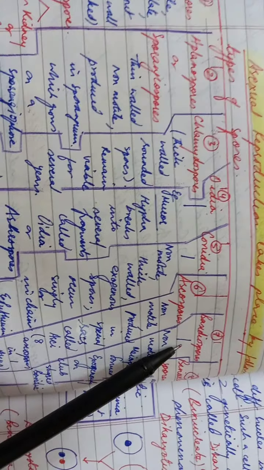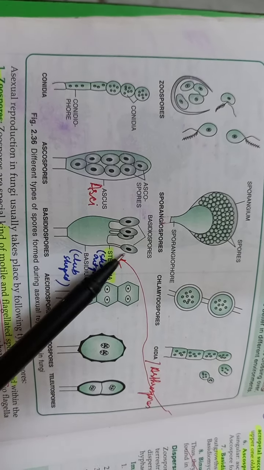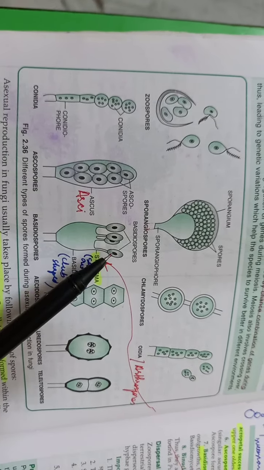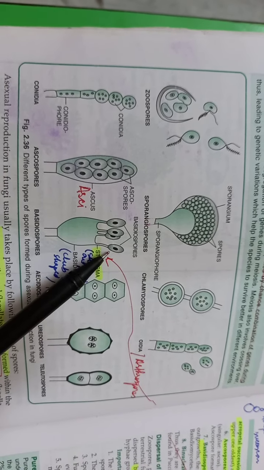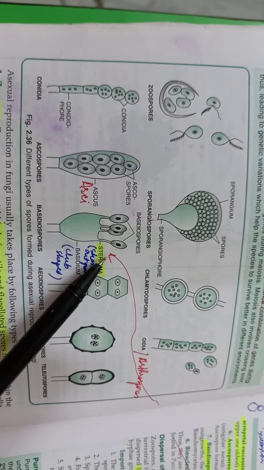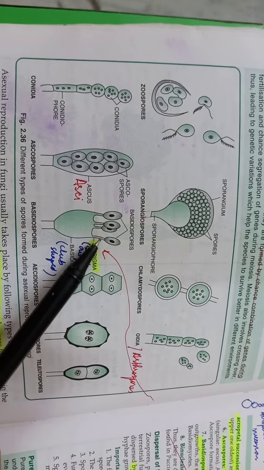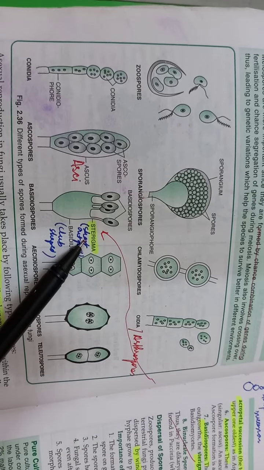Then, coming to the next, that is basidiospores. Basidiospores, they look like this structure here. They are non-motile, you can see them here, and they are formed again exogenously. That means they are oriented outside the organism, on short structures or outgrowths called sterigmata, right?